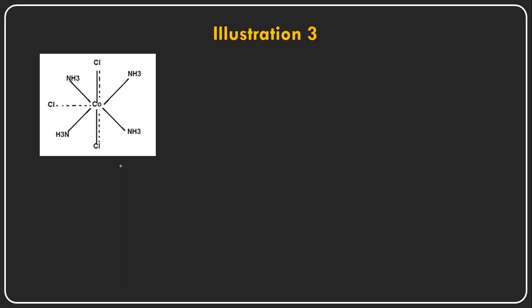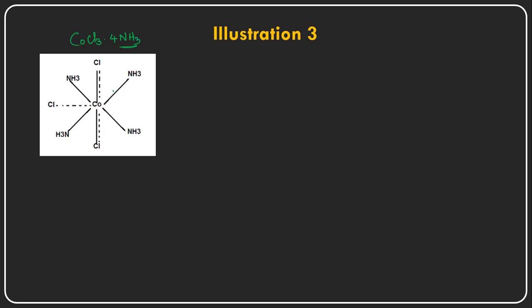And illustration 3 has the molecular formula cobalt, and how many ammonias are there? 4 ammonias are there. How many chlorides are there? 3 chlorides are there, and 4 ammonia molecules. So when he treated cobalt trichloride with 4 moles of ammonia, he got some colored complexes. One is the green color and another one is the violet color complex.